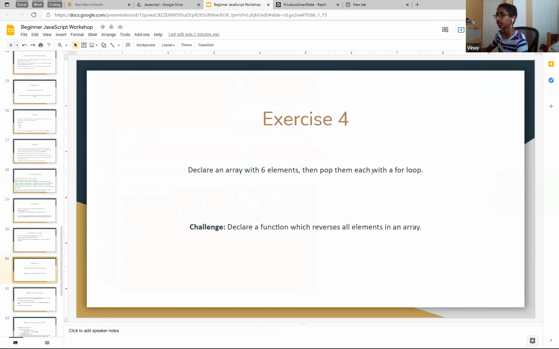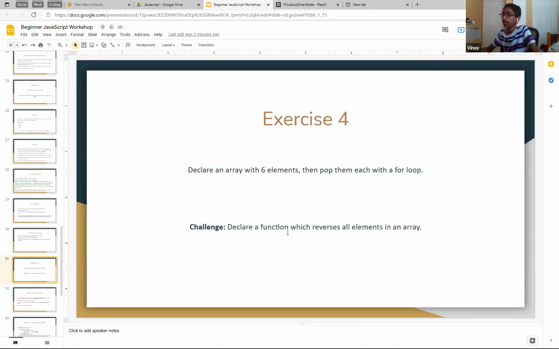Declare an array with 6 elements and then pop them each with a for loop. And then declare a function which reverses all elements in an array. So I'll give you guys a bit to do this. Oh yeah, by the way, I'll give you a hint on the challenge.